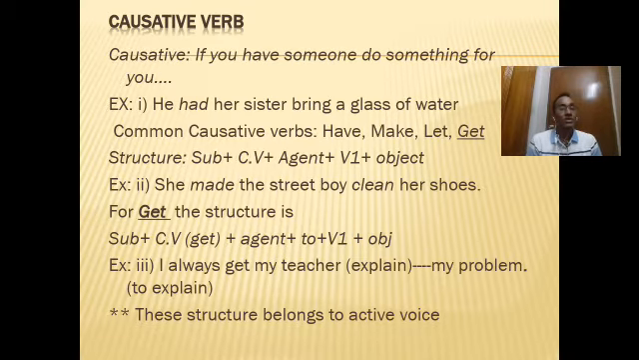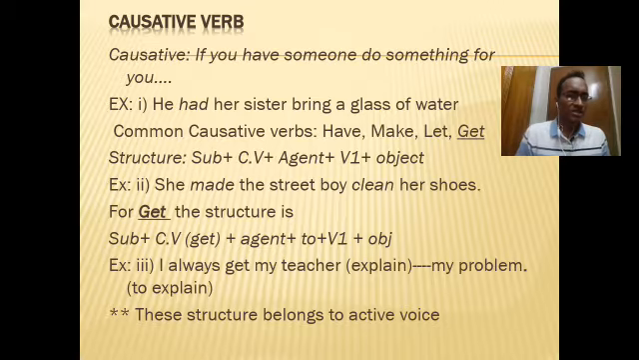So a causative verb is used if you have someone do something for you. You are having someone do something for you. In English we have several causative verbs, and some very common causative verbs are have, make, let, and get. The get verb I have given one underline, because it has a different structure, but for have, make, and let we have a similar structure.